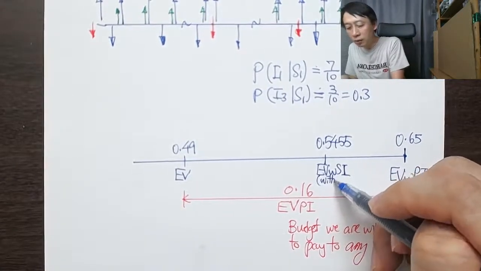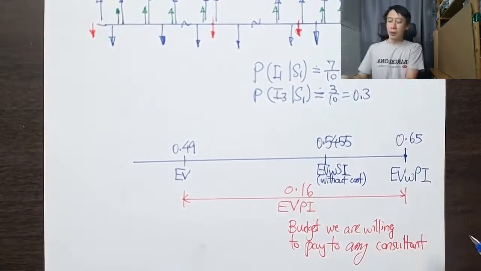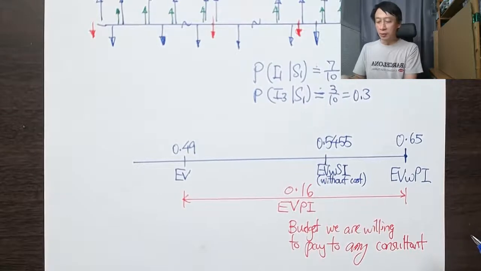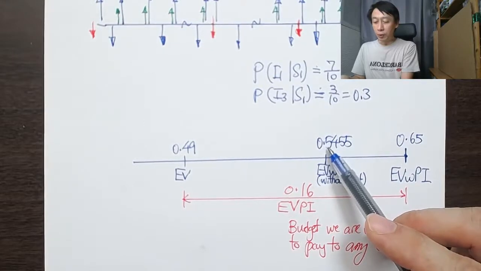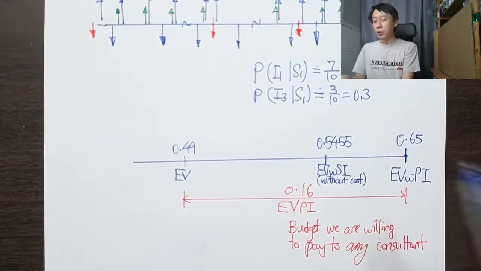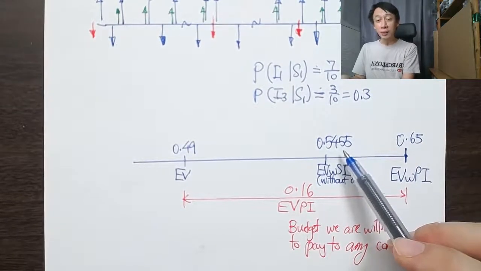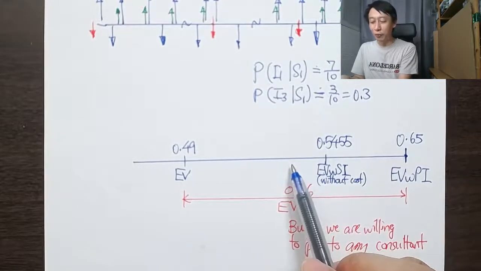And this EV with SI is without cost. I need to stress that. That means if the consultant charges us $10,000, so that'll be 0.01 million, right? If the consultant charges us $10,000, we are not as high as this. We should be at 0.5355.